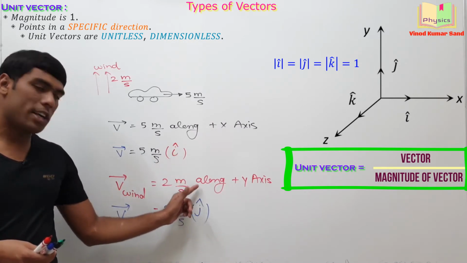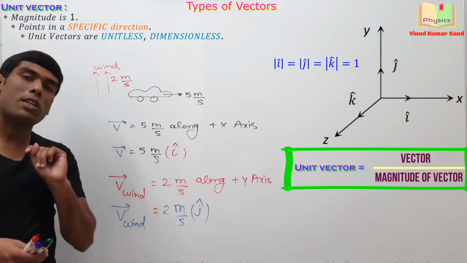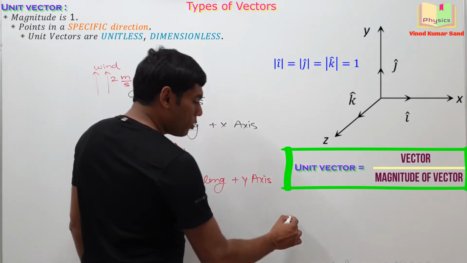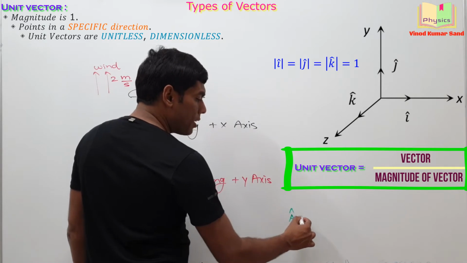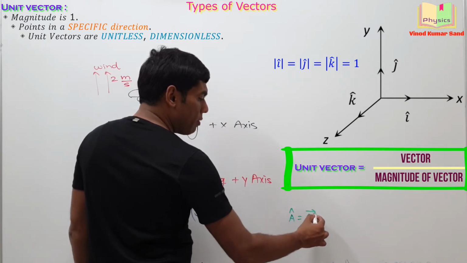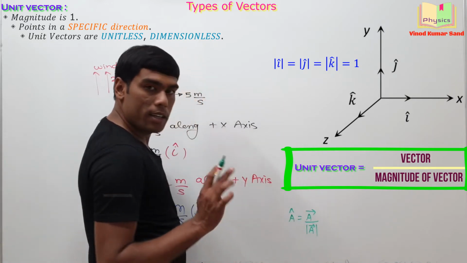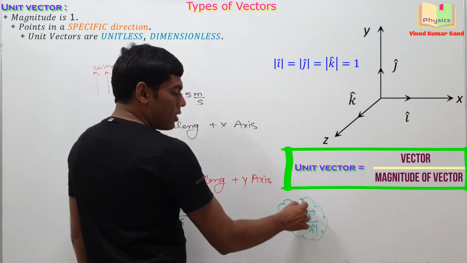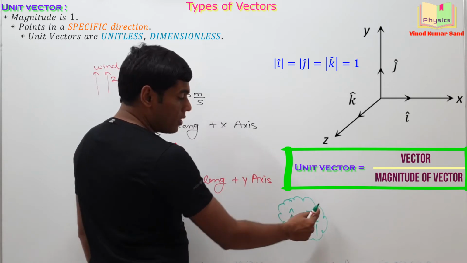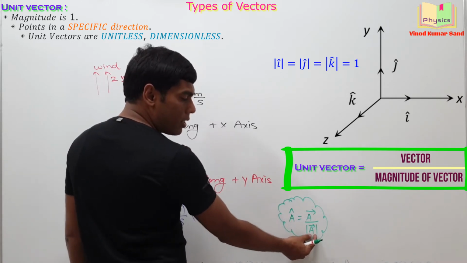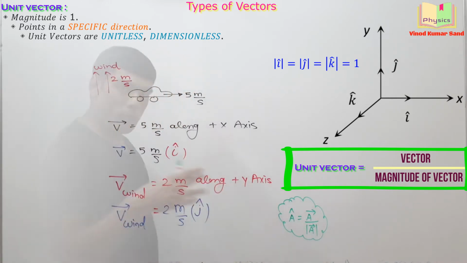Wherever you see such a cap, you should think about the unit vector, such as if you write a cap, it means it is the vector divided by the magnitude of the vector. Getting my point? This is the unit vector, this is the vector itself, and here is the magnitude of the vector. Note it down, then we'll go further.